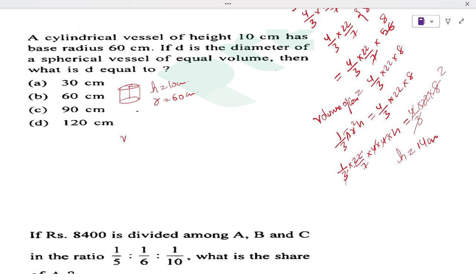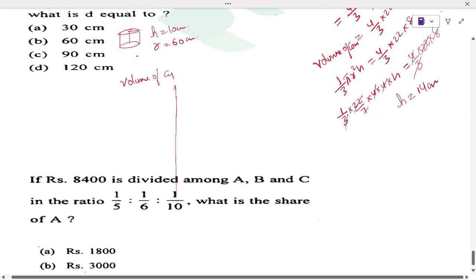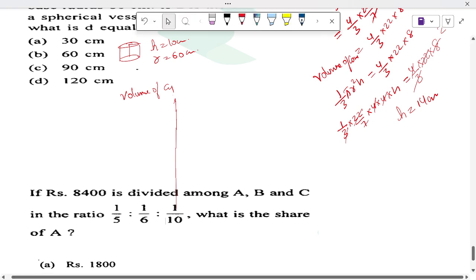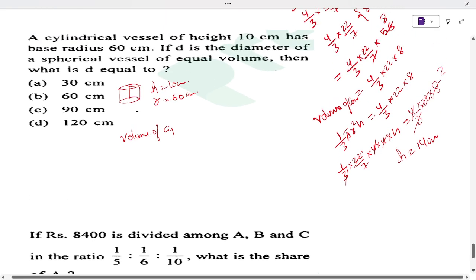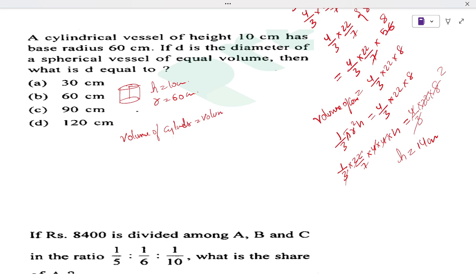So here the volume of a cylinder is equal to the volume of a sphere. So the volume of cylinder is pi r square h, equal to the volume of a sphere, which is 4 by 3 pi r cube. Pi cancels. The radius is 60.